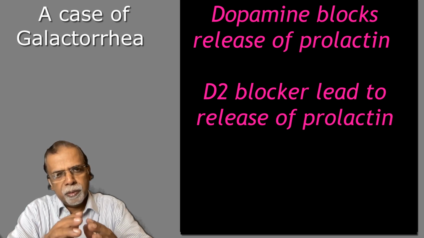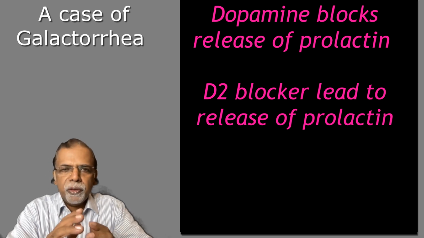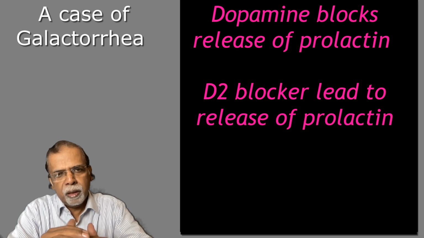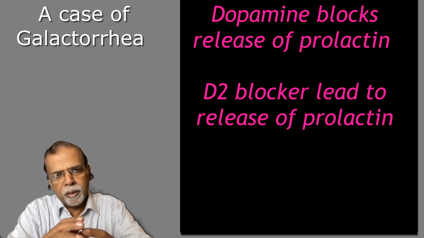So, dopamine inhibits prolactin release. If you are giving a D2 blocker, what will happen? The inhibition of prolactin secretion is lost, and this will lead on to galactorrhea. The mechanism of amenorrhoea we will discuss on another day.